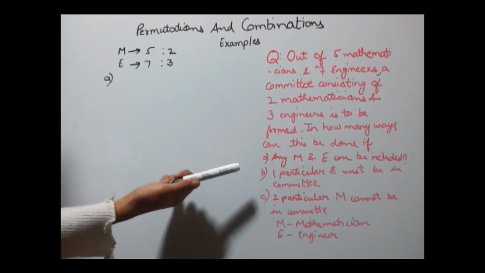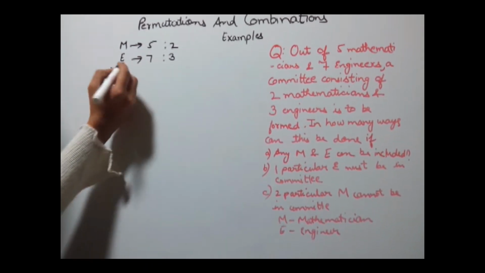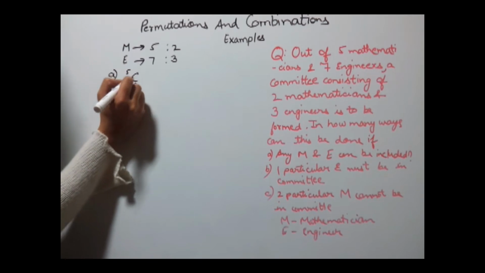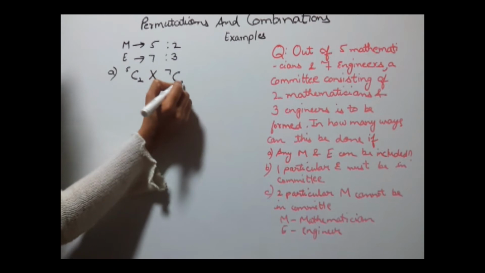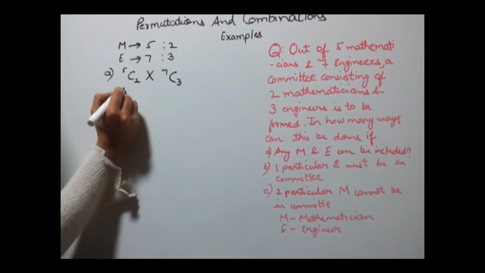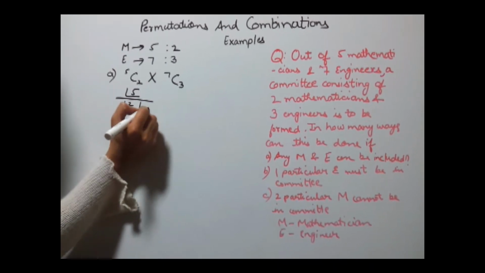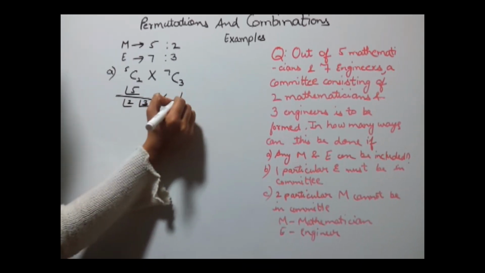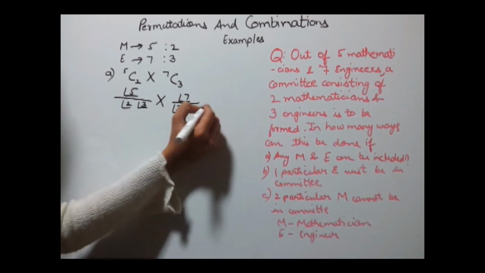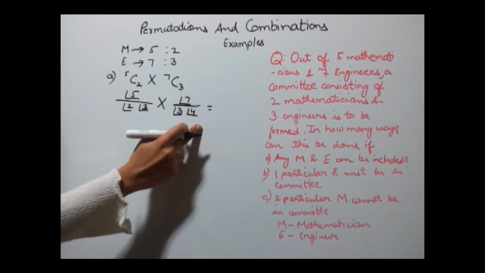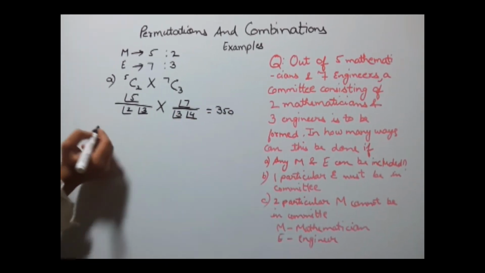It is given in the question that out of 5 we need to select 2 and out of 7 we need to select 3. This gives us the formula 5C2 into 7C3. Solving this we get factorial 5 divided by factorial 2 into factorial 3, into factorial 7 divided by factorial 3 into factorial 4. On solving all these, you will get 350 as the answer.